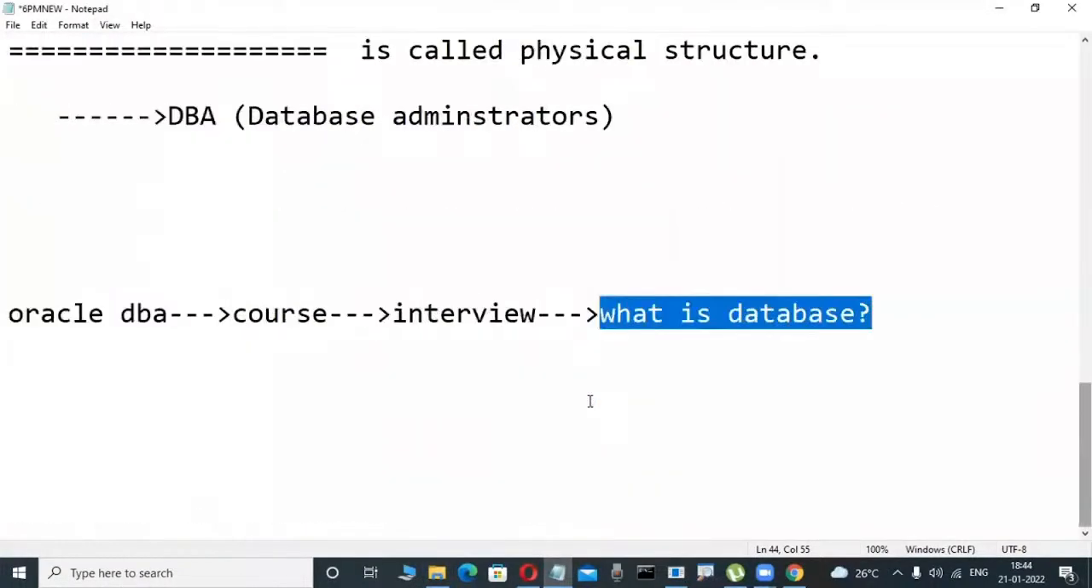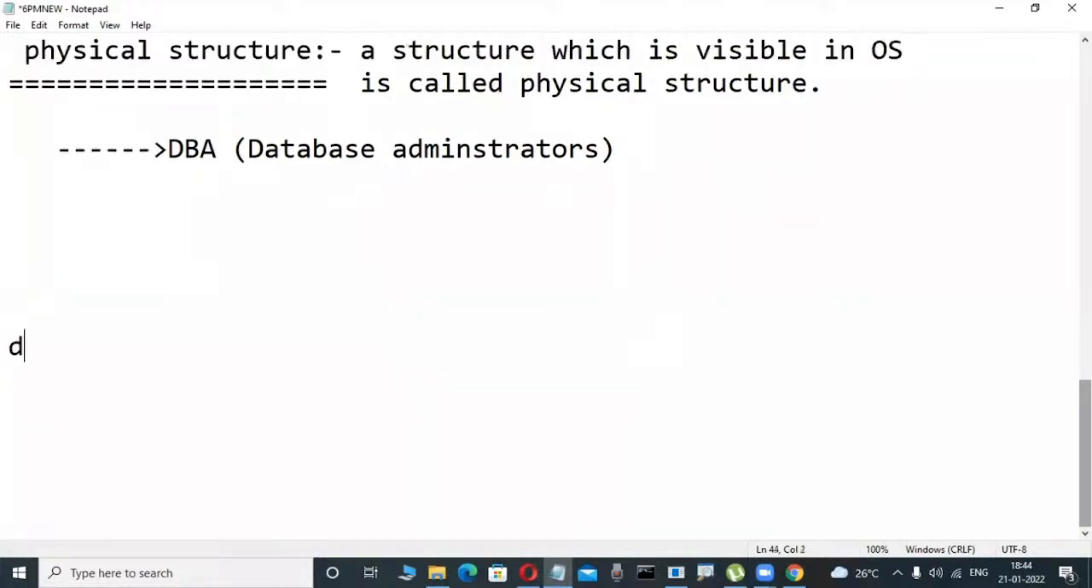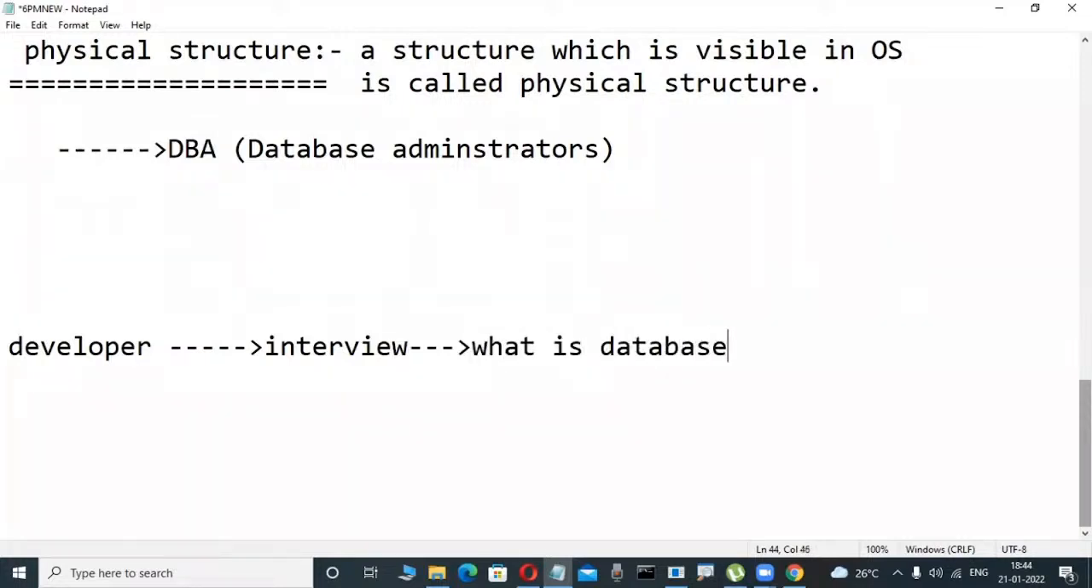Suppose I'm a developer, not an administrator, for example. I'm a Java developer, a SQL developer, a PL/SQL developer, a Python developer, like that. These developers are attending an interview. What is a database? Generally, when they ask, the developers answer in terms of the logical structure.